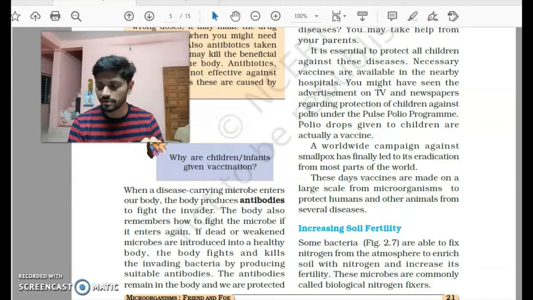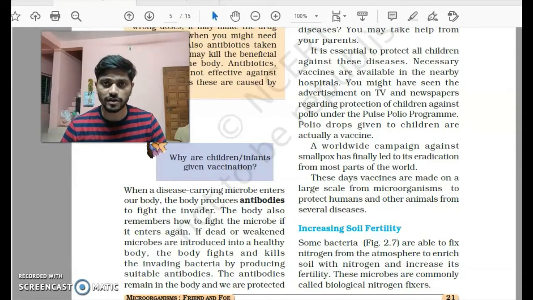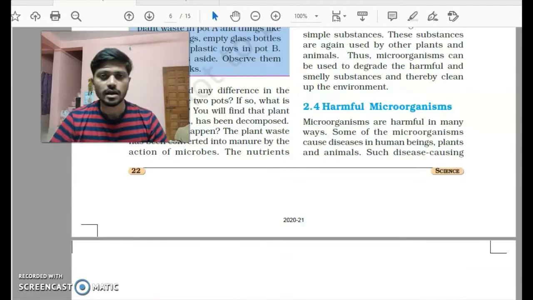So the next time, whenever any bacteria or microorganisms enter into our body, they will fight in the same way. Once we teach them how to fight against this bacteria, it stays as it is forever, and we are no longer threatened by that particular disease. So this is how a vaccine was invented, and that's how microorganisms play an important role in production of a vaccine. So this was about the friendly microorganisms.